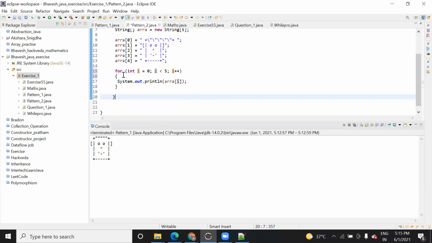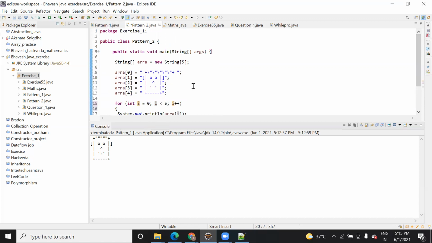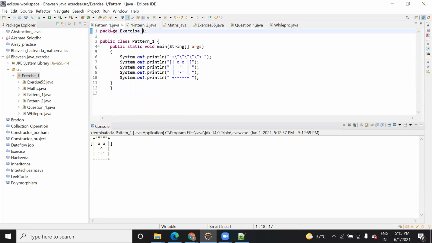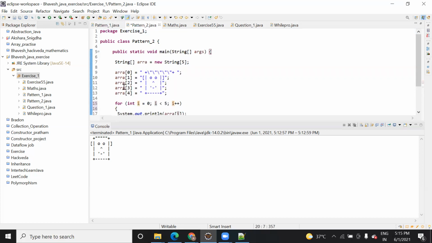It's a very simple solution, right? I was trying to use nested for loops and all, but I was not able to create a human face. It was becoming an animal face, and that's why I thought to share. You can try it. I will share this code with you also. This too, you can try. It's very simple.